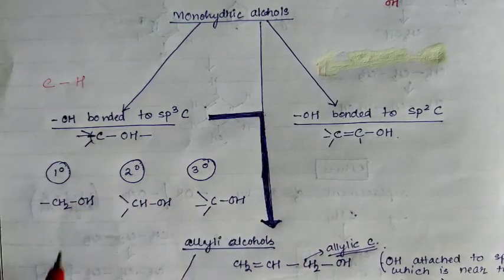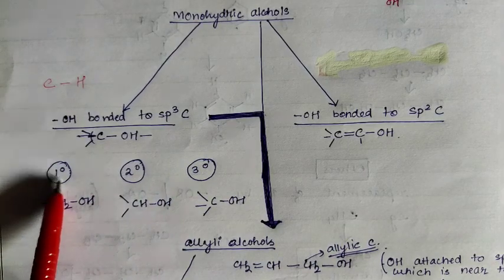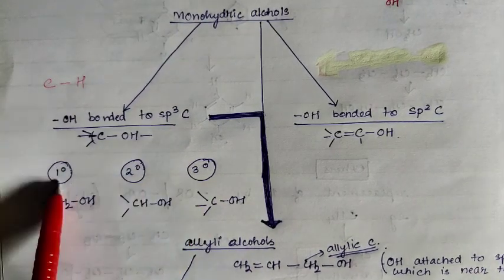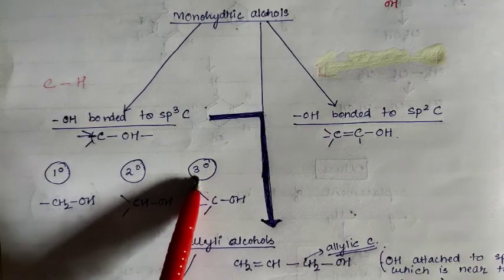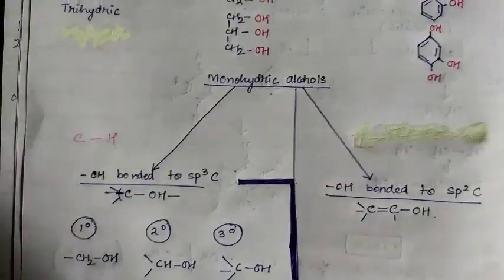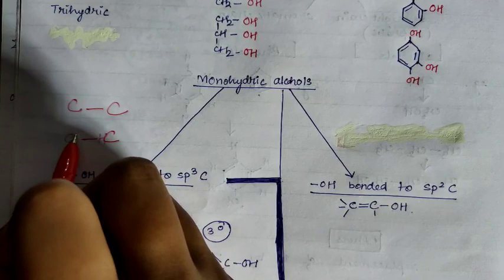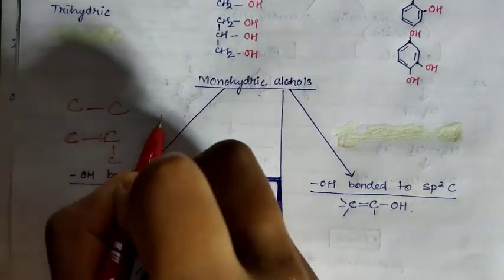Now in case of the sp3 carbon, it can be 1 degree, 2 degree or 3 degree, meaning primary, secondary and tertiary. Let us now give a clear explanation of what is primary, secondary and tertiary.